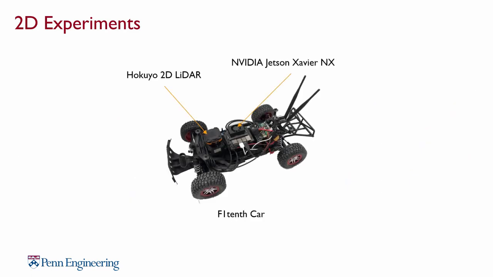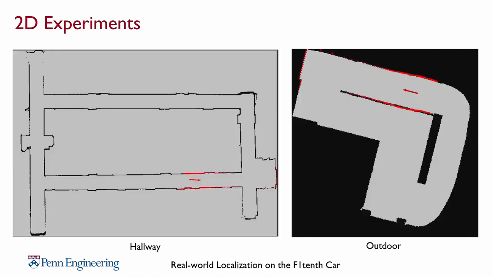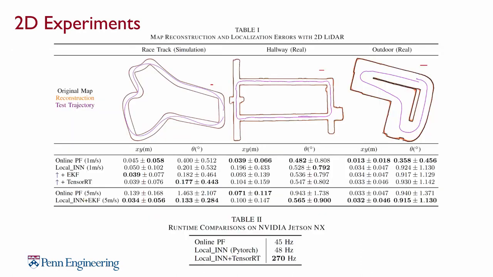We trained with data from the simulation and directly deployed on an F-110 car, which has a 2D LiDAR and a Jetson NX board. Here are videos of live localization on an F-110 car in a real environment. Because LocaLin outputs a distribution of poses, we can further use an EKF to fuse with other sensors. We are comparing it with a particle filter. Results show that LocaLin gives accurate localization with much lower latency.